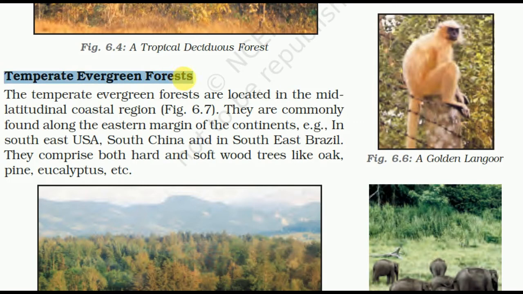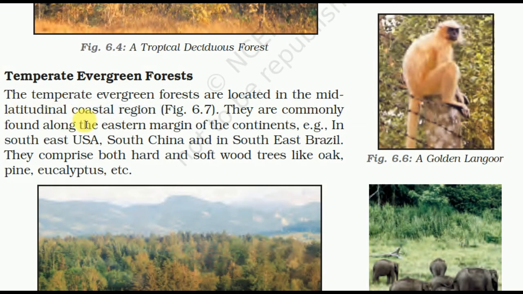Temperate evergreen forests are found in the temperate region between the tropics and the Arctic or Antarctic lines. These are located in the mid-latitude coastal region.